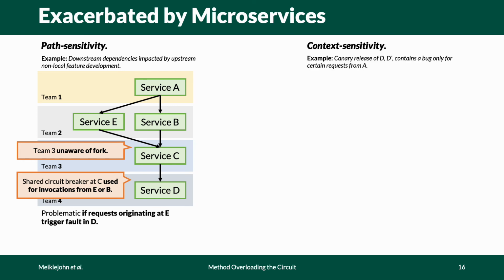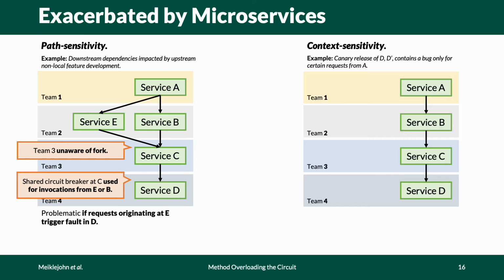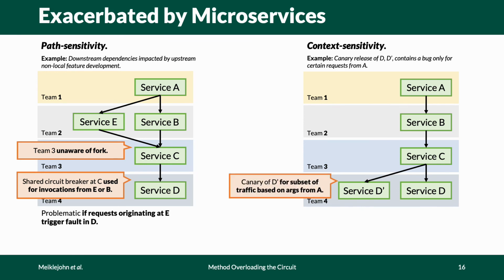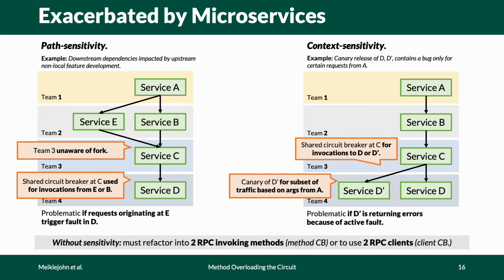For context sensitivity, we can consider a similar application case, but we're going to release a new version of Service D. This new version of Service D receives some requests that are routed to it based on arguments from A, and both calls use a shared circuit breaker between C and D. This is problematic if only requests destined for D prime, based on the arguments provided by A, cause errors. Now, without the proper sensitivity, the code must be refactored into multiple methods or clients depending on the scope, which is consistent with our first two key insights, partitioning and scope partitioning.